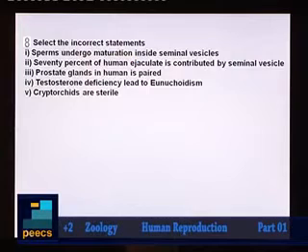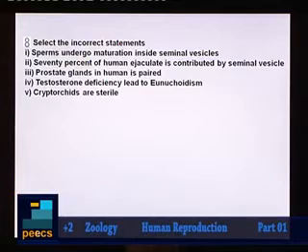Cryptorchid is an individual in whom testes remain abdominal, or when there is a failure of testis to descend into the scrotal sac, that condition is called cryptorchidism. So cryptorchids, they will be sterile, because when testes remain abdominal, the temperature is not suitable for spermatogenesis. So this statement is true.